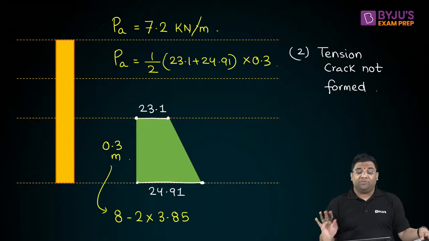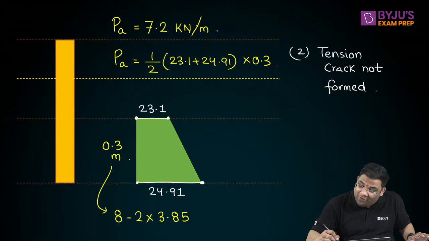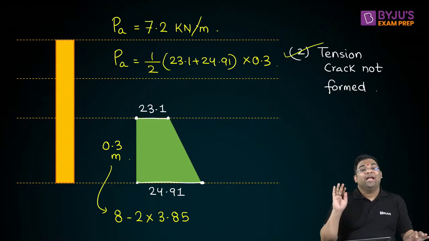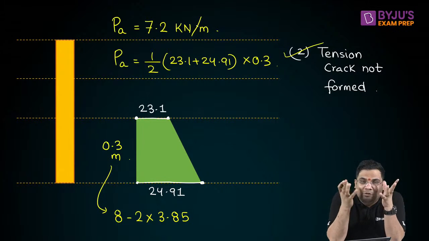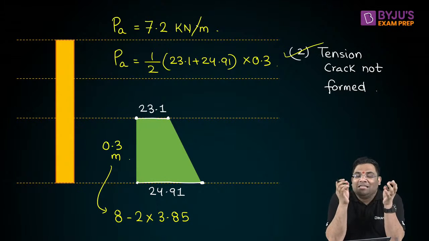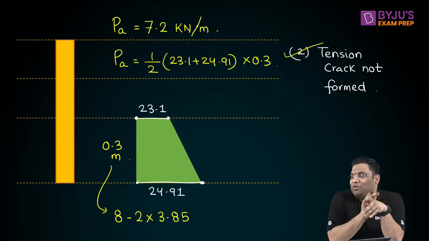Because all these forces we find out in what? Kilonewton per meter. So it's so easy, for tension crack not formed, and for formed, we are able to find out without going into so many complicated formulas. Just know how to draw the distribution.